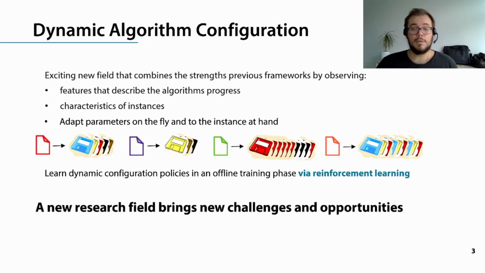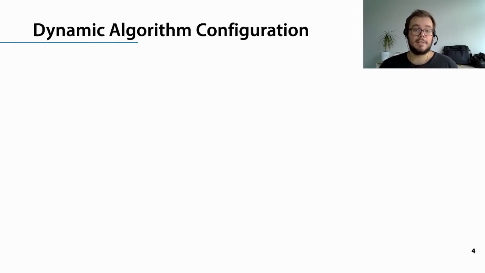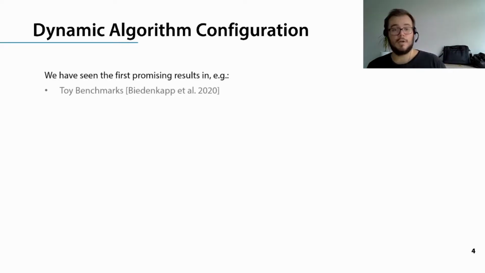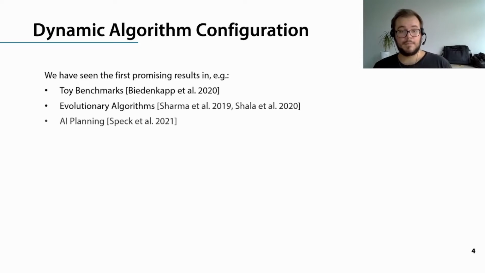Now, with a new research field, there come exciting challenges and opportunities. And in particular, here we care about how to evaluate and benchmark DAC methods. We have already seen that DAC has had great successes, for example, on toy benchmarks, evolutionary algorithms, and AI planning, where the learned policies beat even the best theoretical algorithm selector.